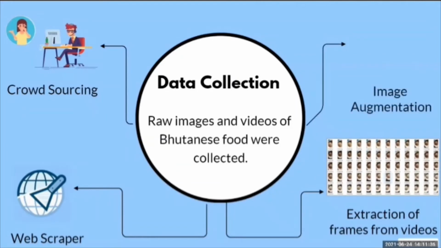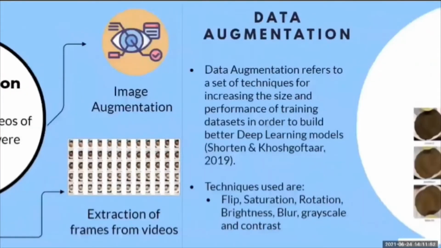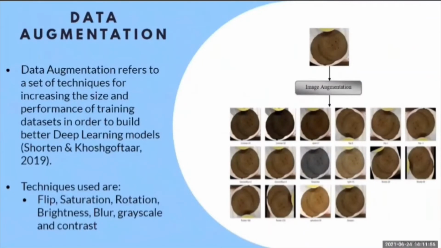Since the food images were gathered from a variety of sources, their format, resolution, and quality differed. Moreover, the number of collected images was not sufficient to build a robust recognition system. As a result, data augmentation was performed on the collected food images in order to increase the size of the dataset and to add variety to the dataset. Data augmentation refers to a set of techniques for increasing the size and performance of a training dataset in order to build a better deep learning model. To produce new images from an image, data augmentation such as flip, rotation, contrast, brightness, sharpness, and grayscale were applied to each of the augmented images to minimize image similarity and to increase the size of the dataset. The figure on the right shows the artificially produced images.